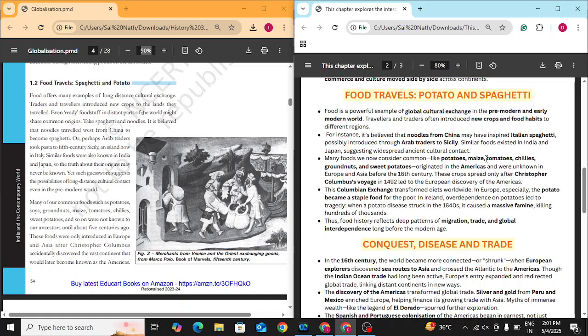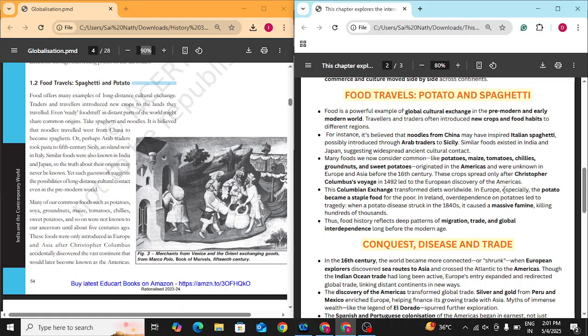Corn, makke ki roti in North India, sweet corn, potato chips, sabjis, everything we cannot do without them. Hence, our diets were transformed. What our ancestors ate was not this. After the introduction, we Indians basically played around with the recipes and came up with these, which we consider now traditional Indian food.